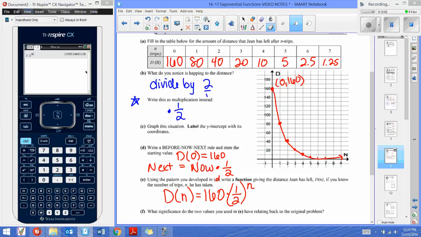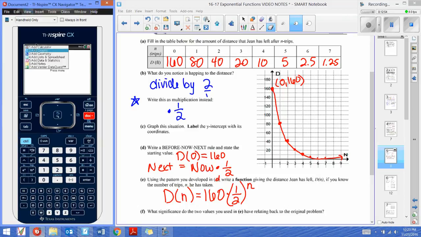I want you right now to go ahead, let's add a new page on our calculator, and I'm going to graph this, and maybe I'm not too concerned about the graph at this point, but I definitely want to see the table of values. So I'm going to use parentheses. Let's throw those in there. And again, I'm not going to use n. I have to use x in my calculator, even though I'm writing n on my paper. If I hit enter, you can obviously see that my y-intercept is not showing on my window because, well, it only goes up to 6.67. And here we see it's 160.